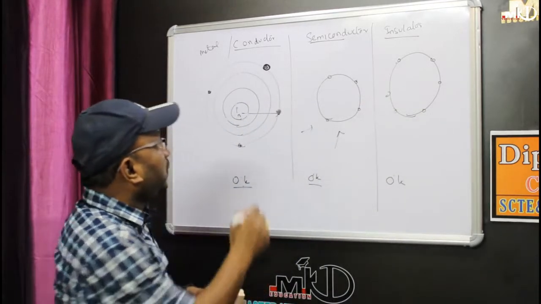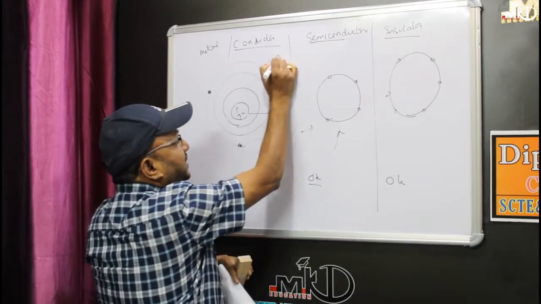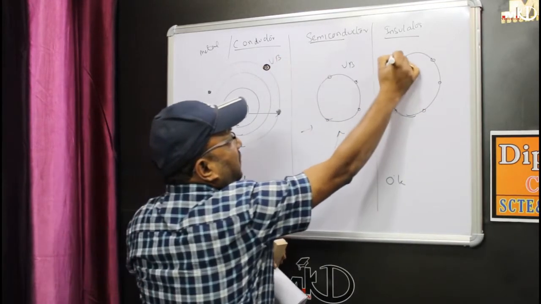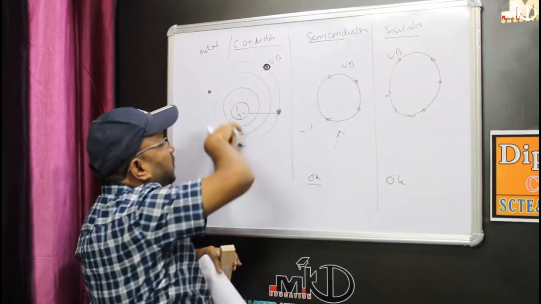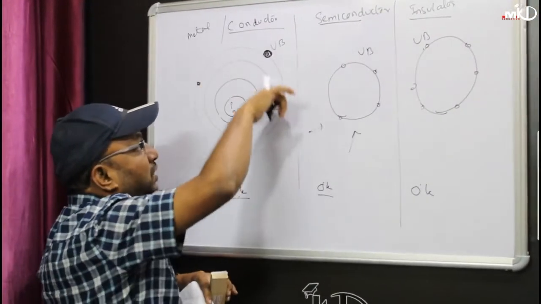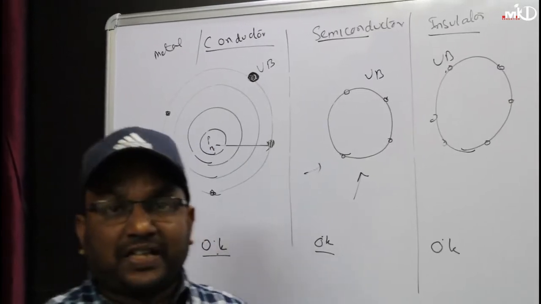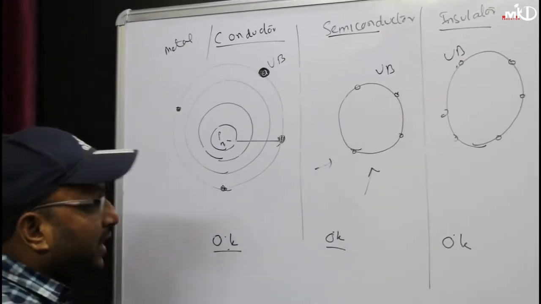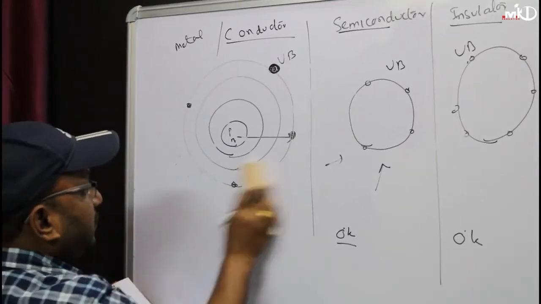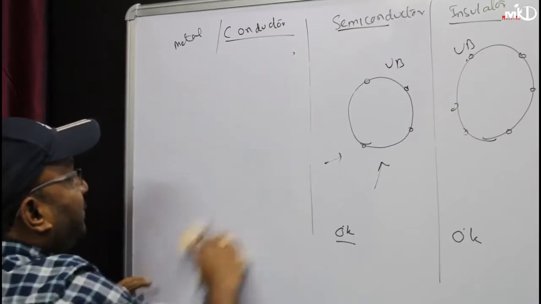Now just now I told you that all the electrons in the outer shell are called what? Valency level or valency band. Now you may ask me the question, sir, what is valency level? What is valency band? If I am taking a metal, suppose for example I am taking a metal bar.